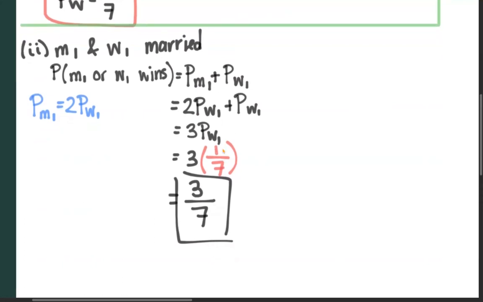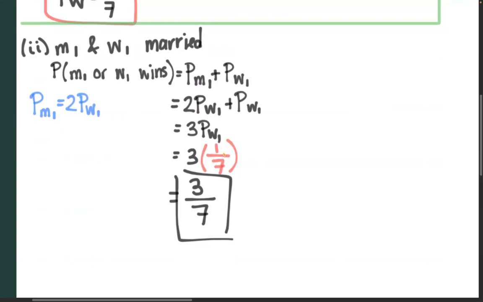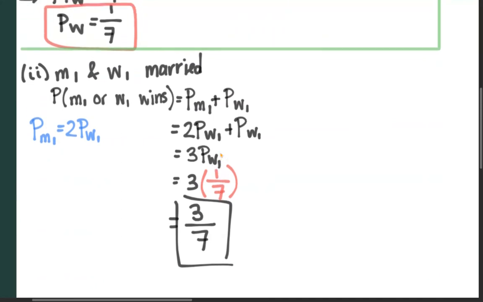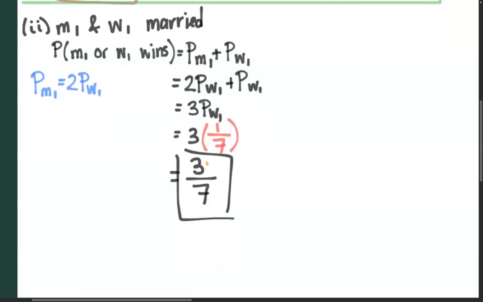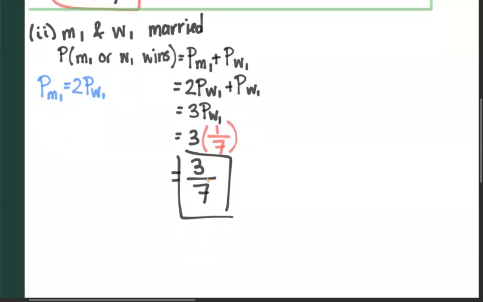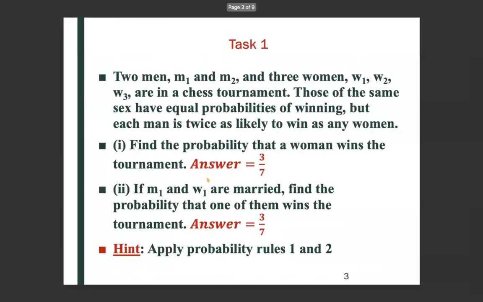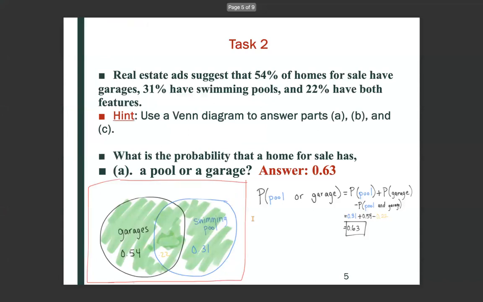And as we discussed earlier, the probability of woman 1 winning is 1 over 7. So we would have 3 times 1 over 7, which is 3 over 7. So for both part 1 and part 2 of task 1, the answer is 3 over 7.